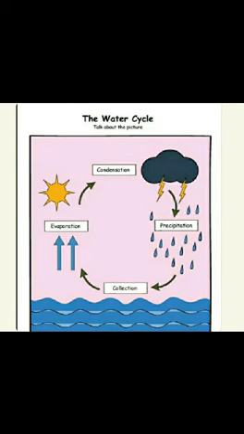The tiny droplets of water combine to form clouds. When the clouds become heavy, they fall down as rain. This is called precipitation. The rainwater fills up rivers, lakes, and seas, and the cycle goes on continuously in nature. This is called the water cycle.